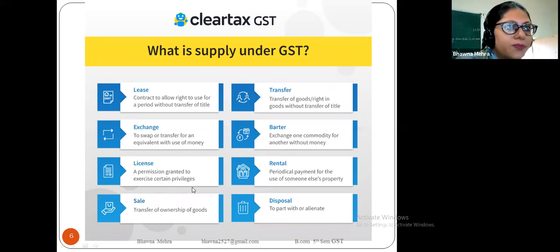In license, a permission is granted to exercise certain privileges, and rental is a periodical payment for the use of someone else's property. Sale is the transfer of ownership of goods. When we transfer the ownership of that particular good, this is known as sale. And disposal is to part with or alienate. So this is all about the supply under the GST.